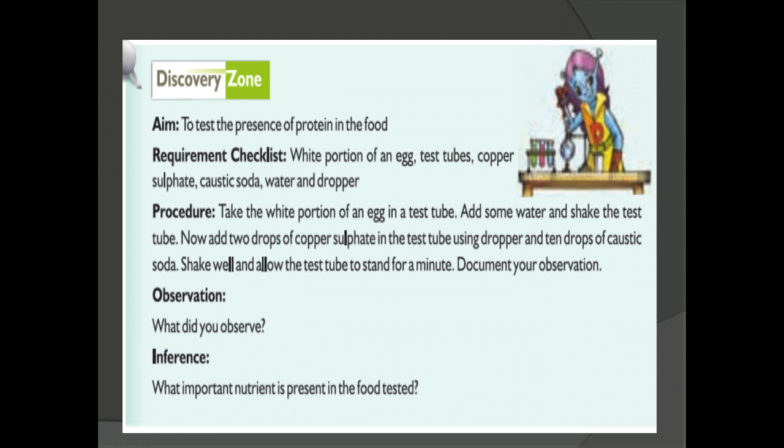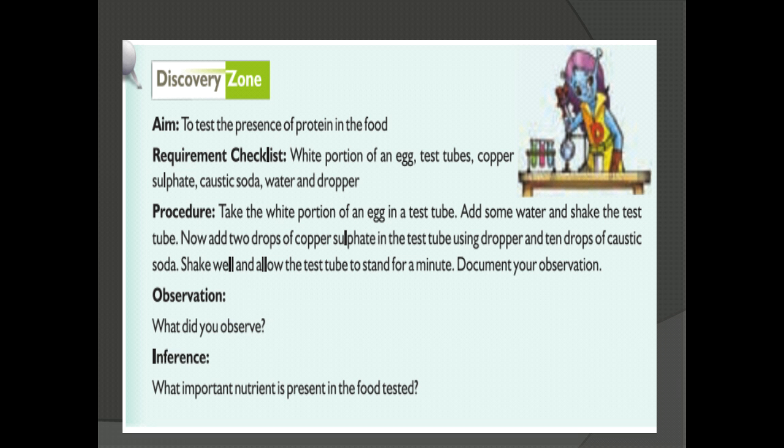Then add 2 drops of copper sulfate solution. What do we have to add? We have to add 2 drops of copper sulfate solution to the test tube.